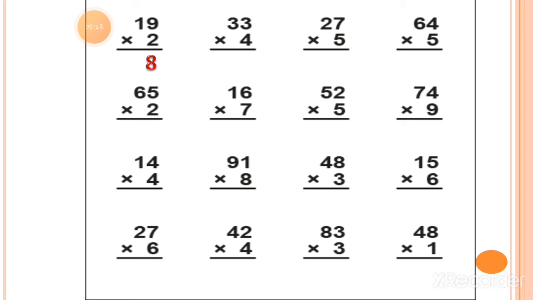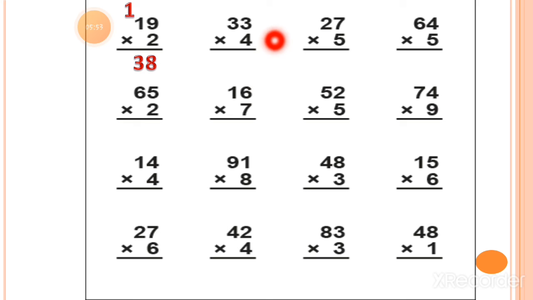So from the 18 write down 8 under the ones column, and the 1 will move as a carry forwarded number here at the tens column. Now 2 ones are 2. You have to add 1 into the 2, which is the carry forwarded number. So 2 plus 1 is equal to 3. So the answer is 19 twos is equal to 38.